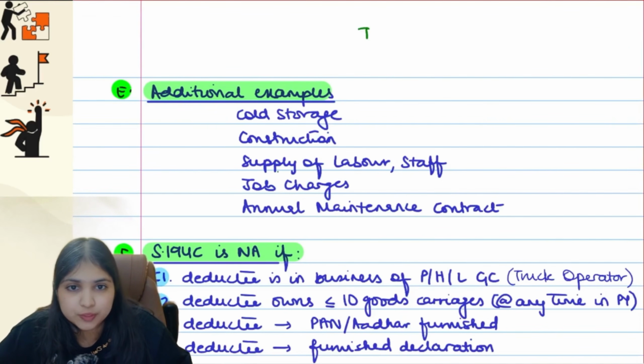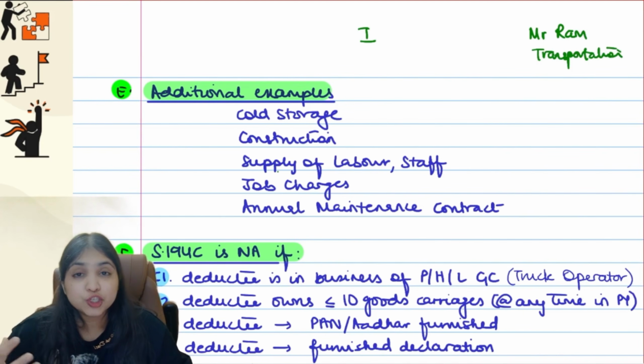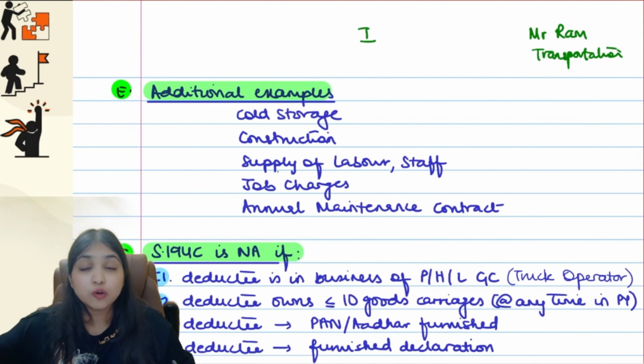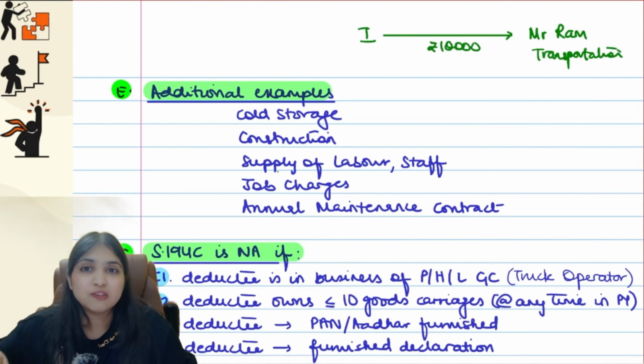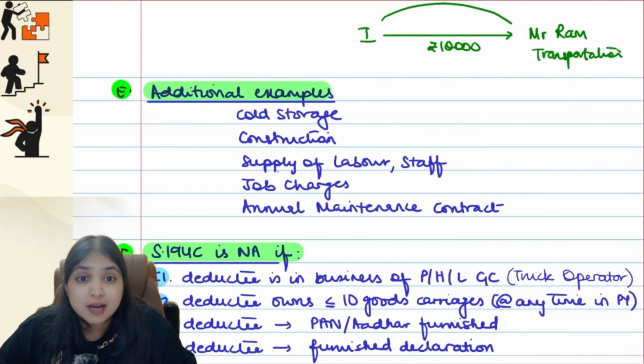Imagine there are 2 people in the story, me and this person, Mr. Ram. Now this person, Mr. Ram, he's in the transportation business, guys, which means he owns a lot of trucks, and he does transportation of goods from one place to another place. Let's say I am in Bangalore and I want to send a lot of goods from Bangalore to Chennai. So I come to Mr. Ram, I give him 10,000 rupees and I tell him, hey, listen, please do one small service for me. I have some goods. You have to transport these goods from Bangalore to Chennai. So Mr. Ram is going to render one service to me, and that is by road. Through a truck, he is going to do the transportation of the goods for me from Bangalore to Chennai.